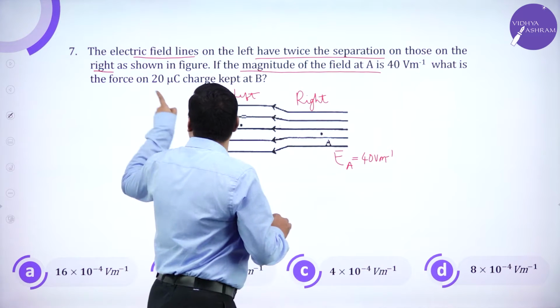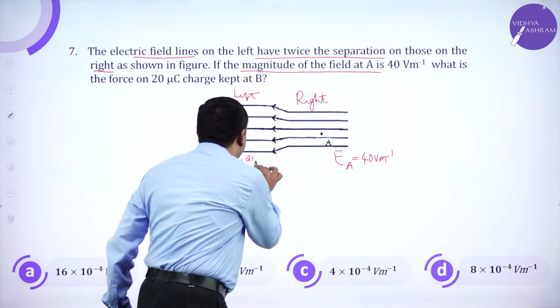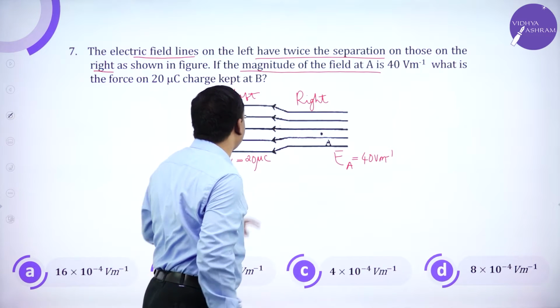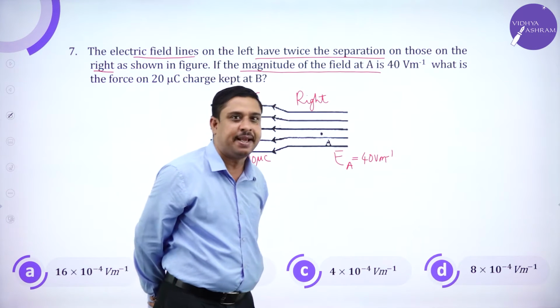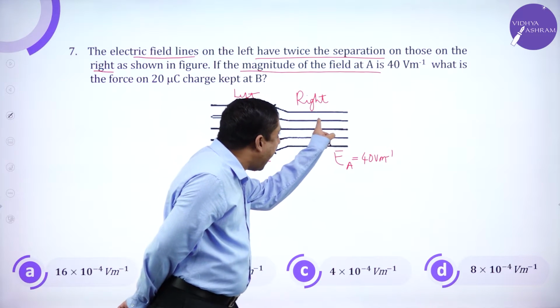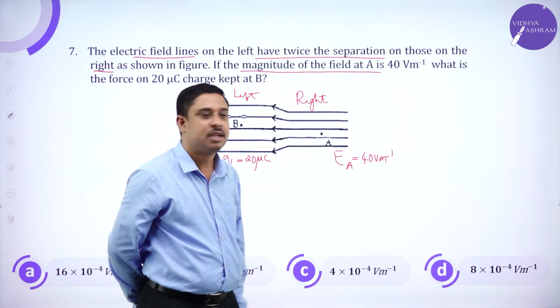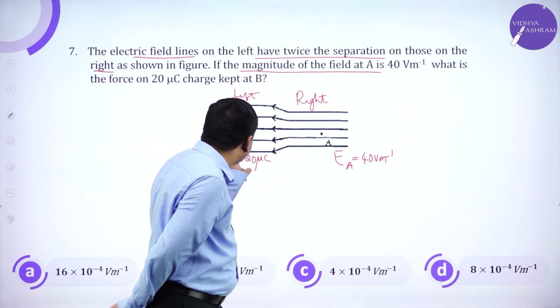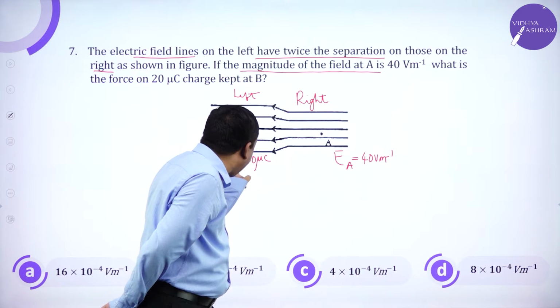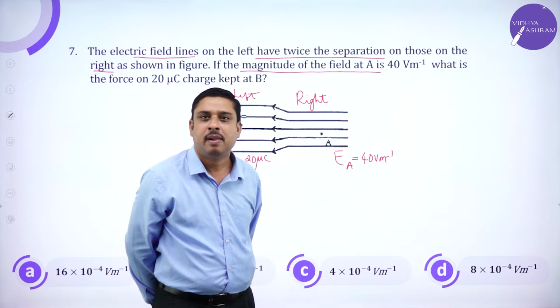What is the force on a 20 microcoulomb charge kept at B? Field strength at A is 40 volt per meter. I have to calculate the force acting on a charge placed at B.